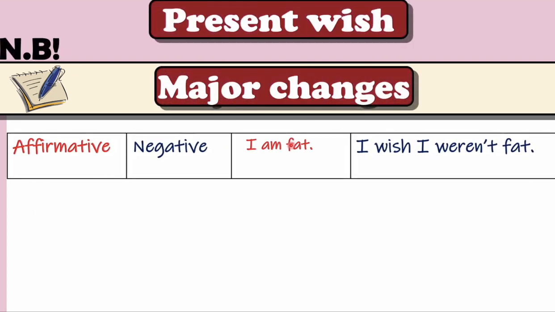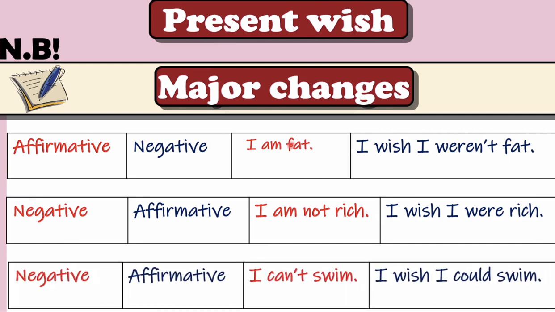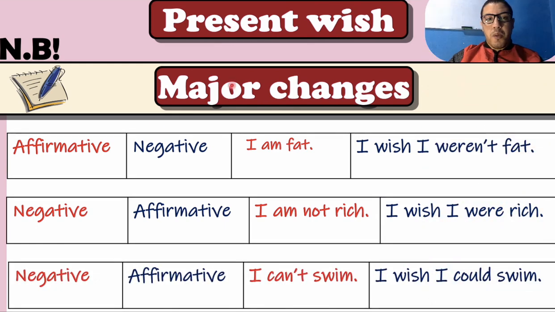Okay, now please note that here we have some changes, as you observed before. So always affirmative becomes negative. For example, I am fat. This is affirmative. If you want to make a wish, we need to change it into negative. So I wish I weren't fat. Affirmative, negative. So we change affirmative into negative.